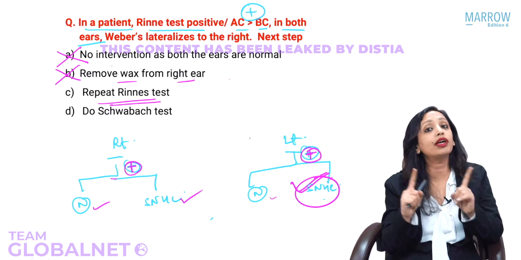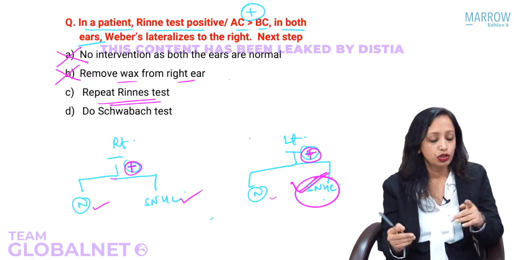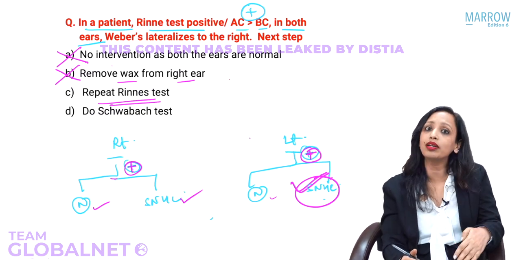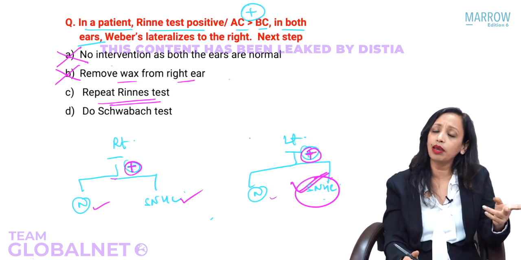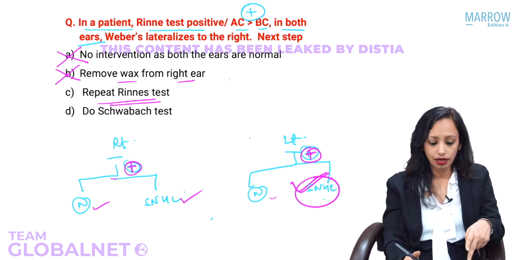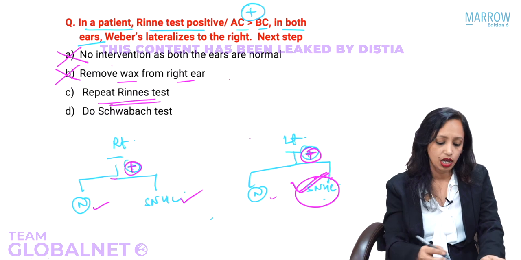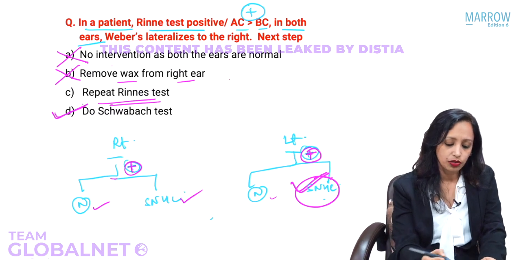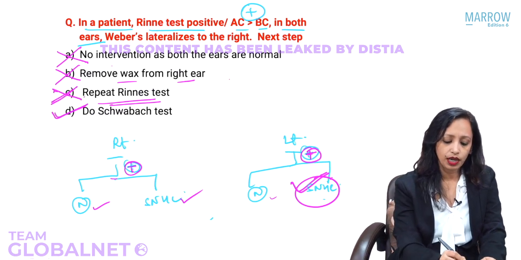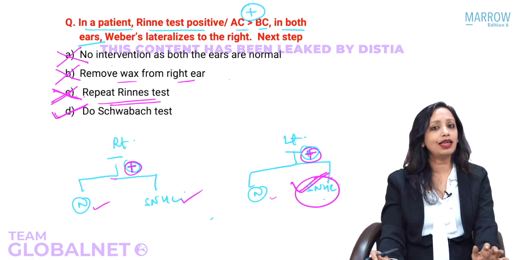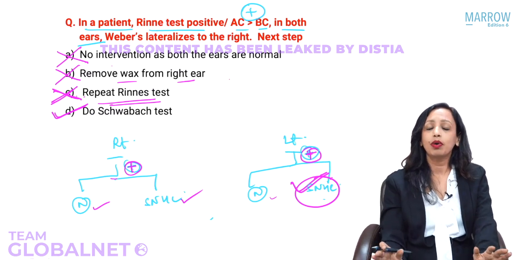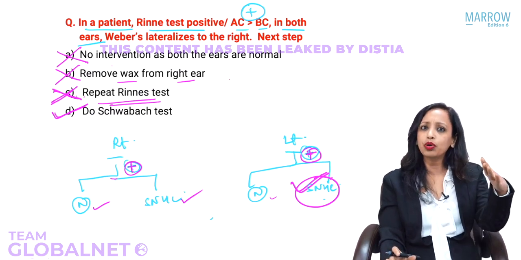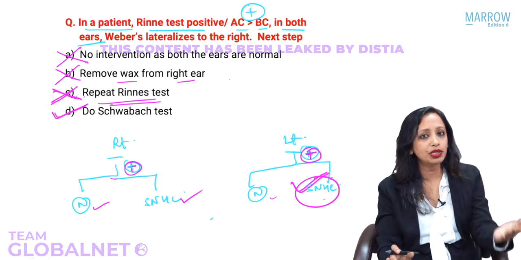In conductive, we can reconfirm only by Schwabach. So here, since it is a sensorineural hearing loss, we can do either ABC or Schwabach. But ABC is not given in the choices. So what's the answer? Schwabach. So repeat Rinne's test? No. Can you see that once you have understood the tuning fork tests and approach them in a proper pattern, it becomes so simple to answer.